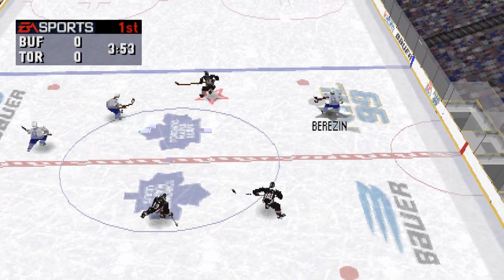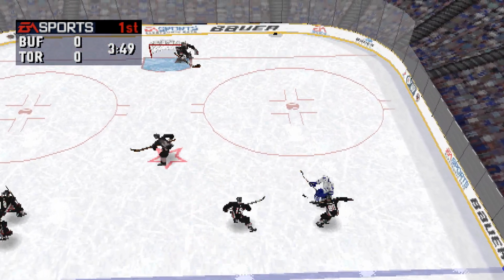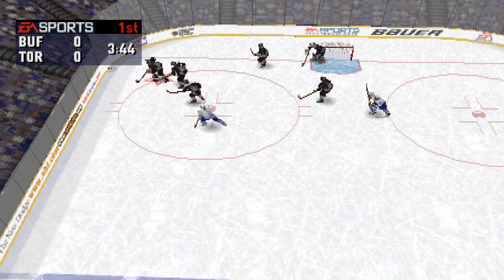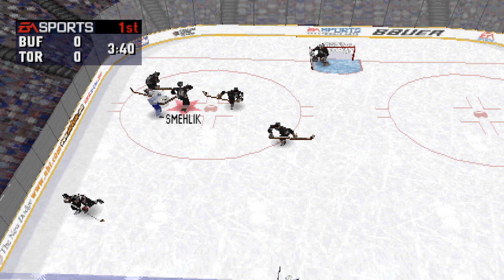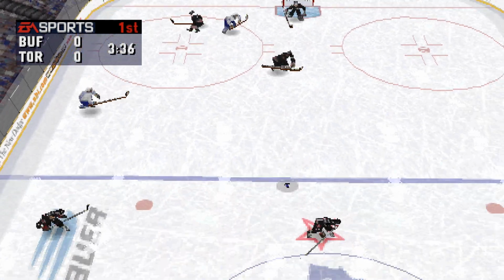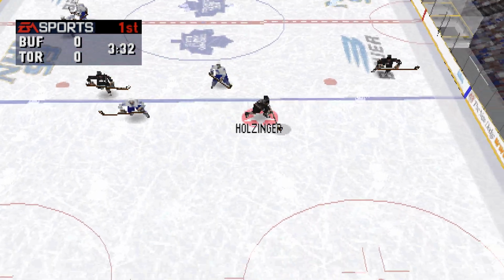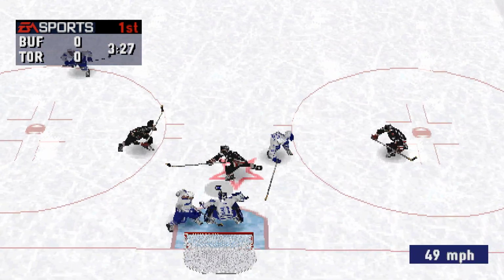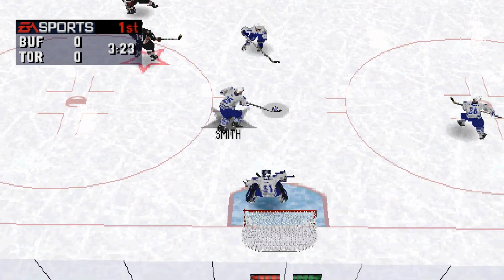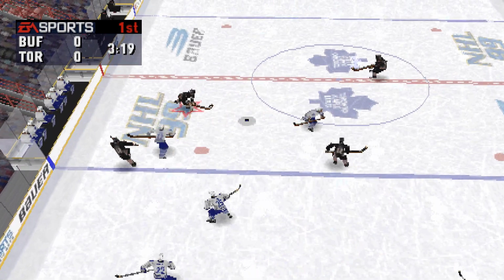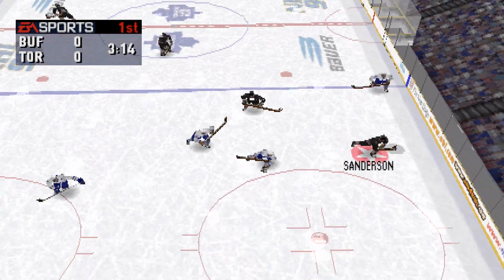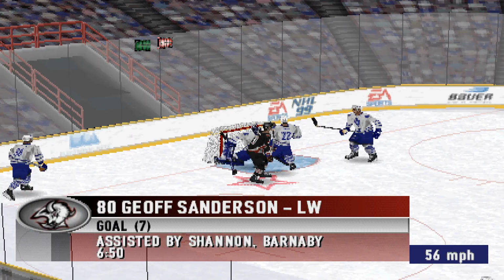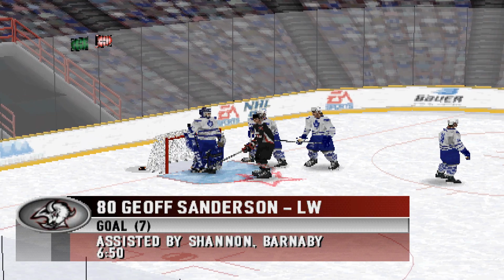To King. 3:53 left in the period. Buffalo should be making a line change soon. Korolev winds up, chips it ahead to Holzinger. To Smith. Smith turns it over. The Sabres start changing on the go. Toronto should be making a line change soon.